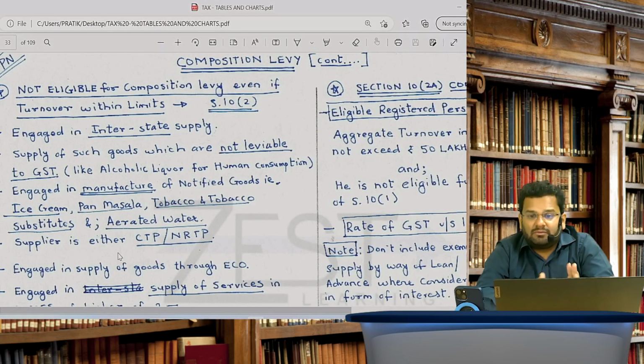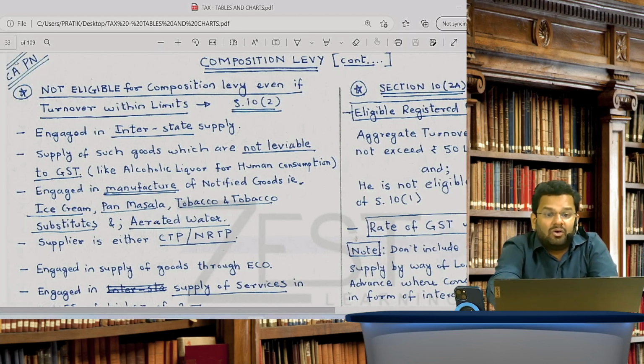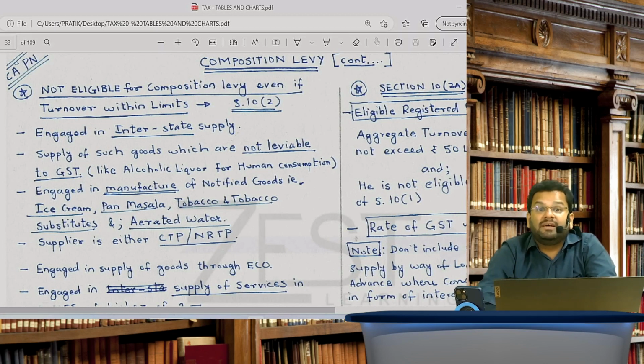Now, just for revision purposes, go through this. You are aware of this, who is not eligible for composition levy, even if their turnover is within limits.